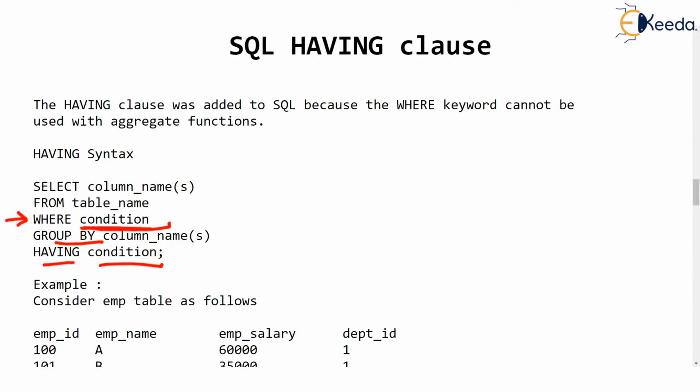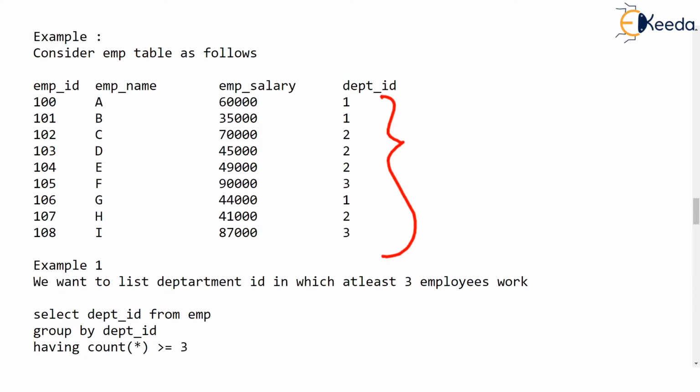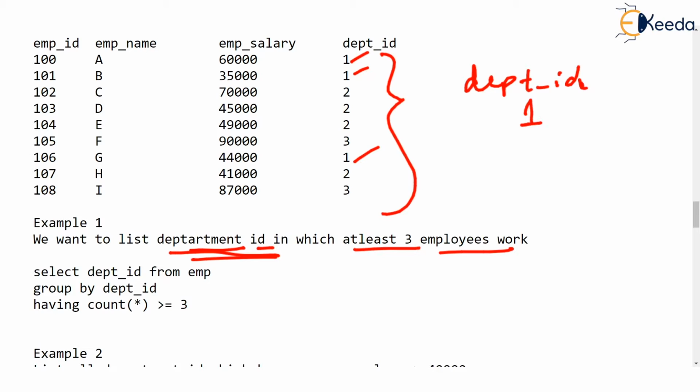As an example will speak enough. We have this emp table again. Remember, in the earlier video we had the same emp table, and now we want to list department id in which at least 3 employees work. At least three employees means three or more. So you can see department number 1 has 3 employees, so we must print department ID 1 in the output because this department has at least 3 employees.